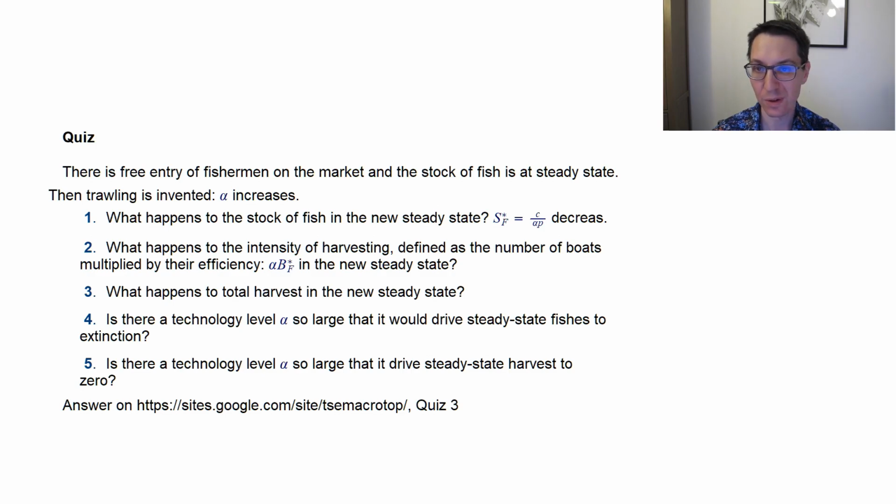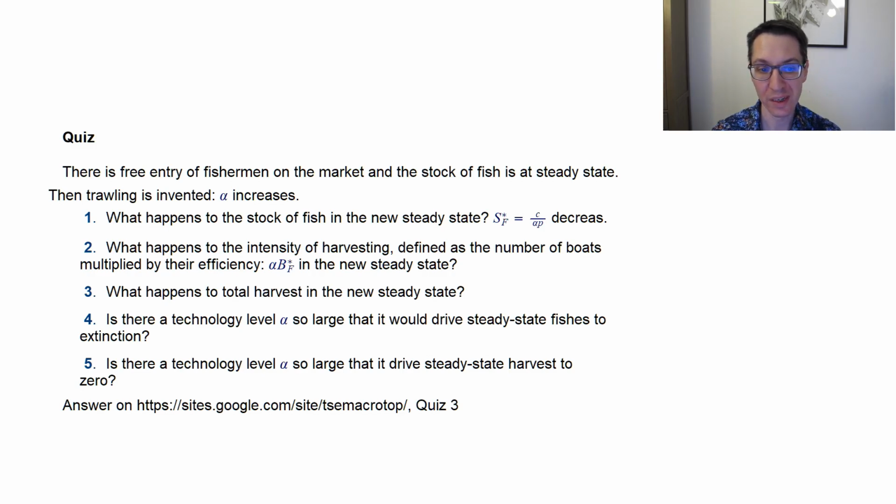So if there is better technology, then even if the number of boats didn't change, they would fish more efficiently, so they would catch more fishes. But there's also the fact that if they fish more efficiently, then they make a positive profit. So more boats will want to enter the market. This will drive even lower the equilibrium stock of fish in the ocean.